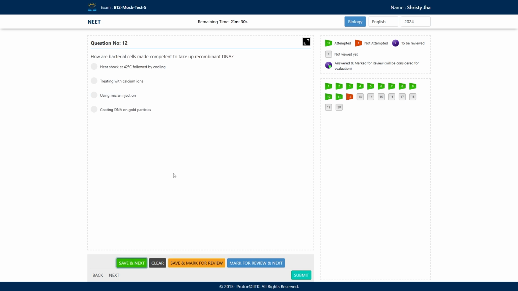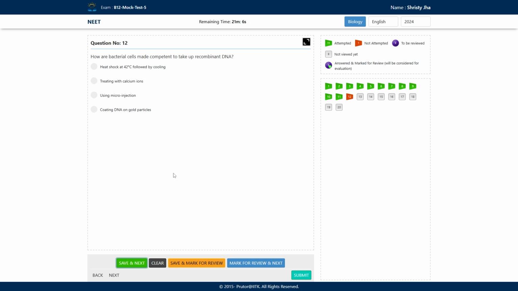Then, how are bacterial cells made competent to take up the recombinant DNA? Options are heat shock at 42 degrees followed by cooling; second, treating with calcium ions; third, using microinjection; or fourth, coating DNA on gold particles.